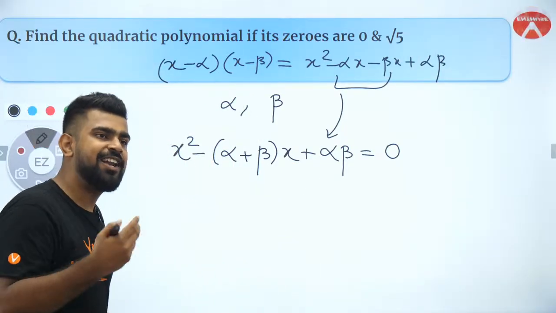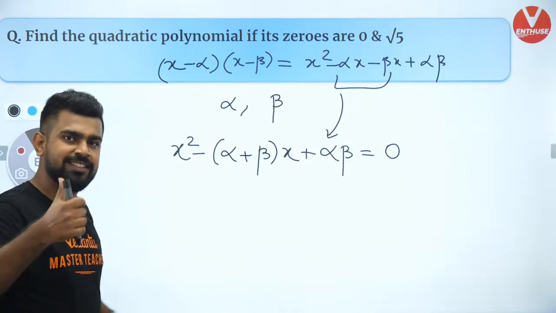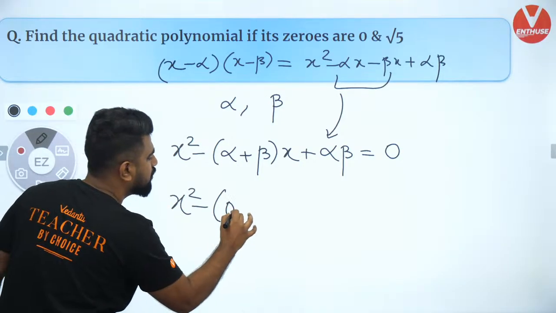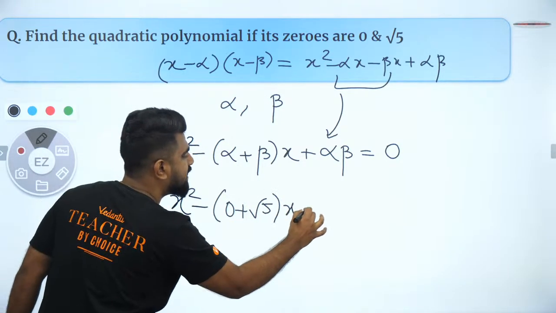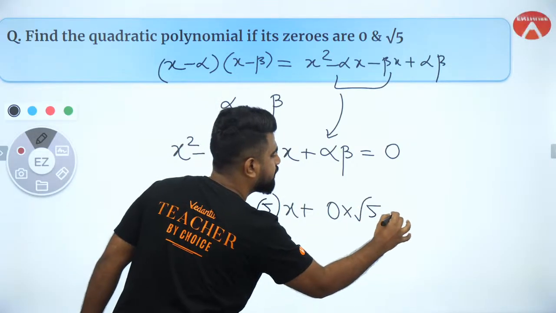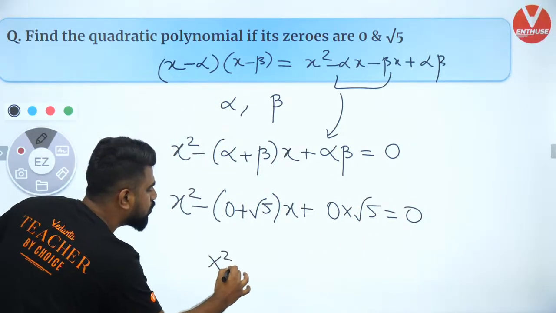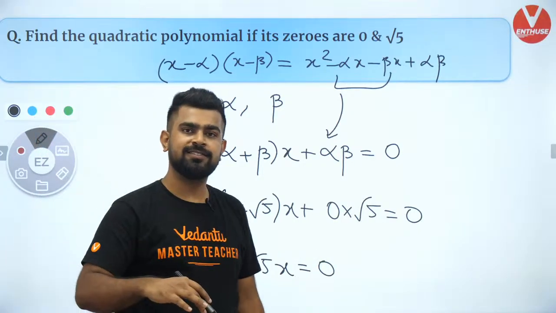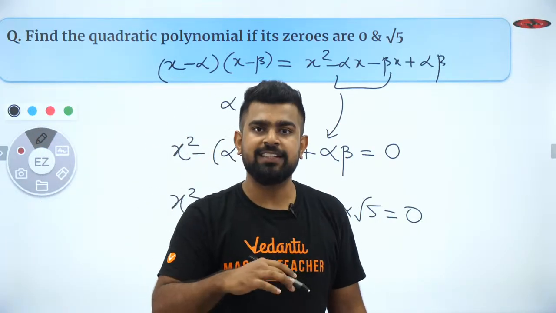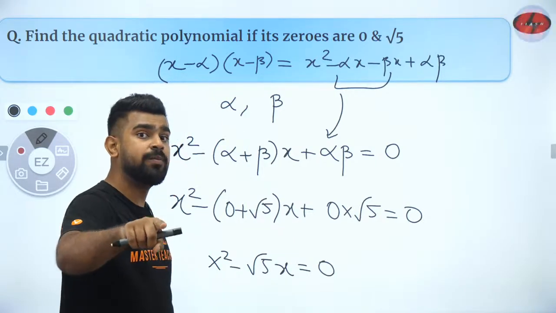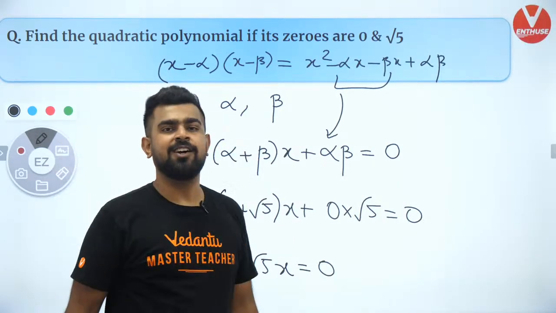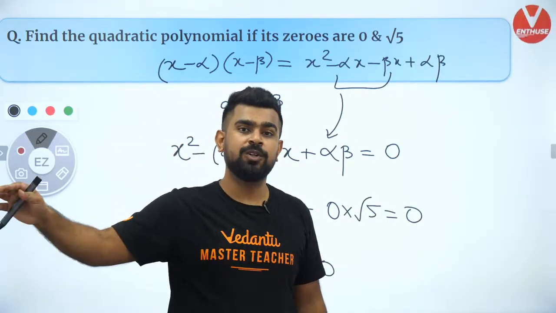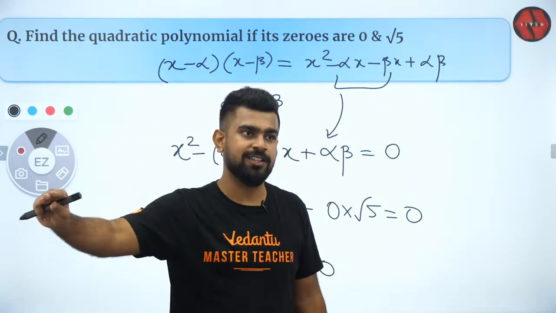Okay? Are you guys excited about it? Simple. Now put the values. Saurav, put the values: 0 plus root 5 into x plus 0 into root 5. So what is the answer? x square minus root 5 x is equal to 0. Done. That is how we do it. I hope you guys got it. In case you have any more questions, put it in the comments or follow me on Instagram and ask me questions. I would love to reply to every single doubt of yours.